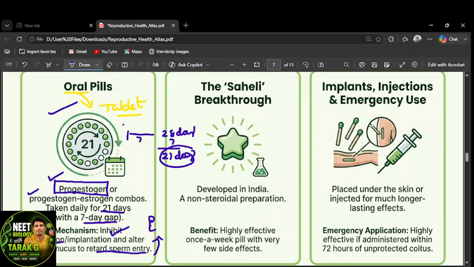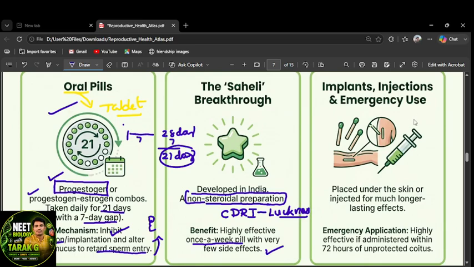Next one is Saheli, which is a big breakthrough. It was developed in India, a non-steroidal preparation. CDRI, the Central Drug Research Institute, developed this Saheli tablet, which is called a once a week pill, one pill a week is enough, with the very least side effects. This is a non-steroidal preparation. Steroids won't be there. That's why there are no or the least side effects. CDRI is located in Lucknow, right?